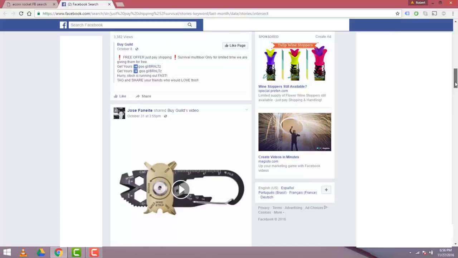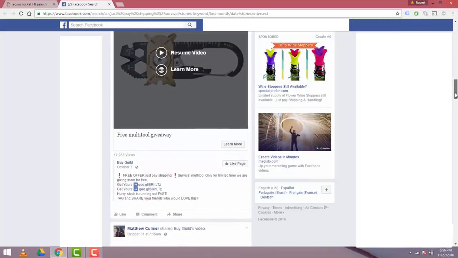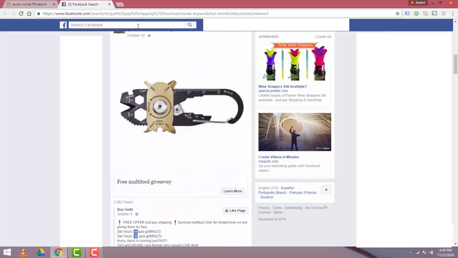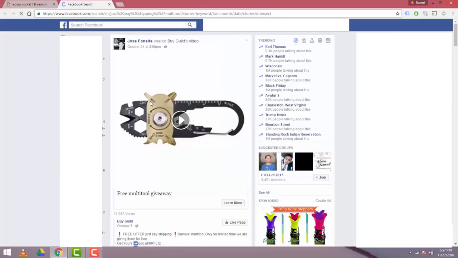Once again, we see the same multi-tool, 17,000 views. All right, so this is enough for me to go back here and say, let me go back to eCom Rocket and change that word from survival to multi-tool. I'll use just pay shipping and last month for the search. I'll hit search posts. That'll open up a new window, and we'll see this multi-tool.